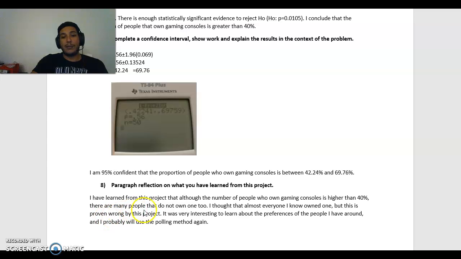I have learned from this project that although the number of people who own a gaming console is higher than 40%, there are many people that do not own one, and I thought that almost everyone I know owned one. But this has proven me wrong, and by doing this project, it was very interesting to learn about the preferences of the people I have around, and I probably will use the polling method again.